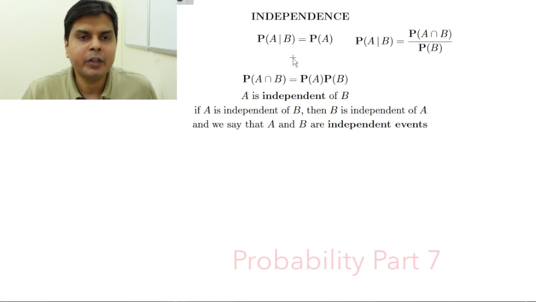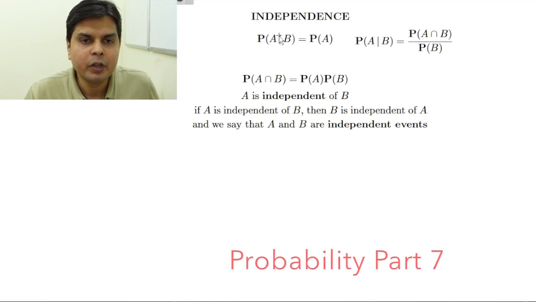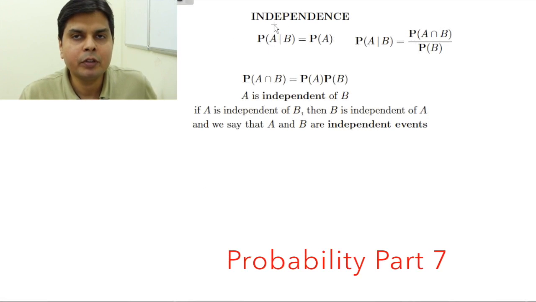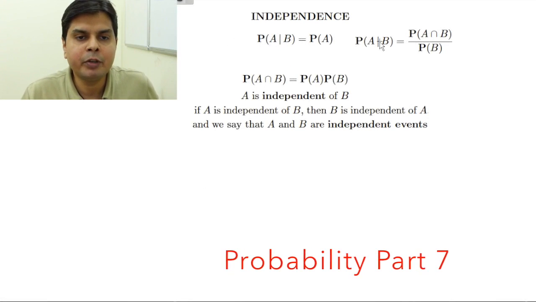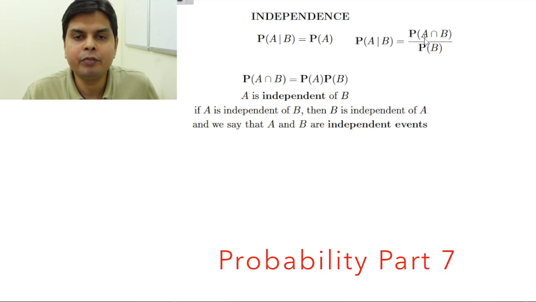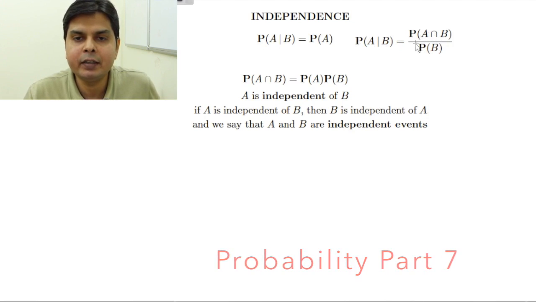Today we will talk about independence of events. Now we had seen in the chapter on conditional probability that the probability of A given B was given by this formula: probability of A given B is equal to probability of A intersection B divided by probability of B.